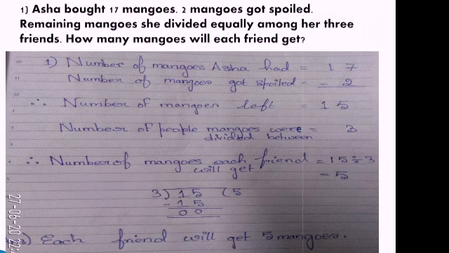Now, number of people the mangoes were divided between, that is 3. It was divided among her 3 friends. Now, next statement. Number of mangoes each friend will get. So, if there are 15 remaining mangoes and there are 3 persons between whom the mangoes will be equally distributed, so each of them will get how many mangoes? That is what we have to find. So to find how many mangoes each of them will get, what we have to do? We have to do the division. So 15 divided by 3.